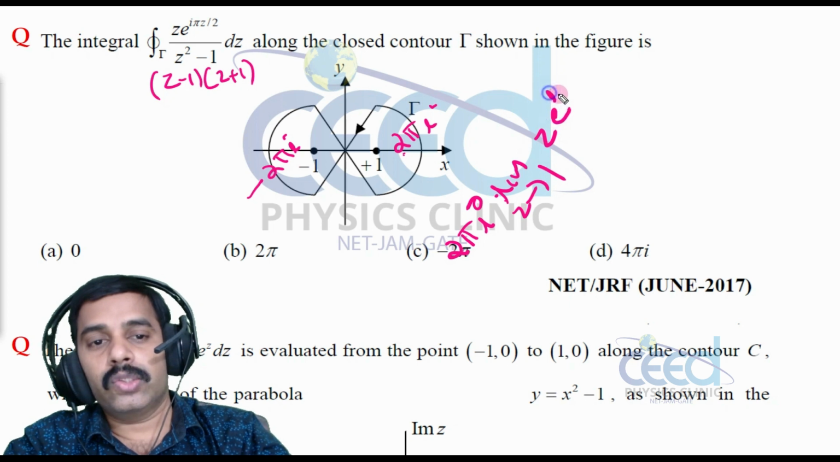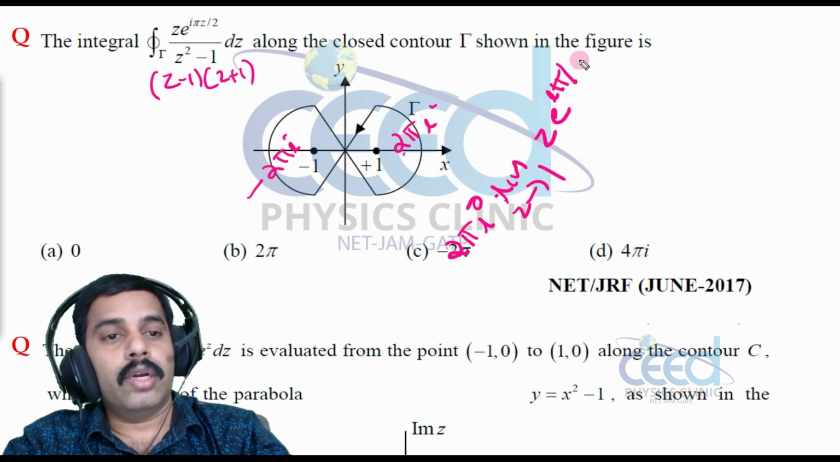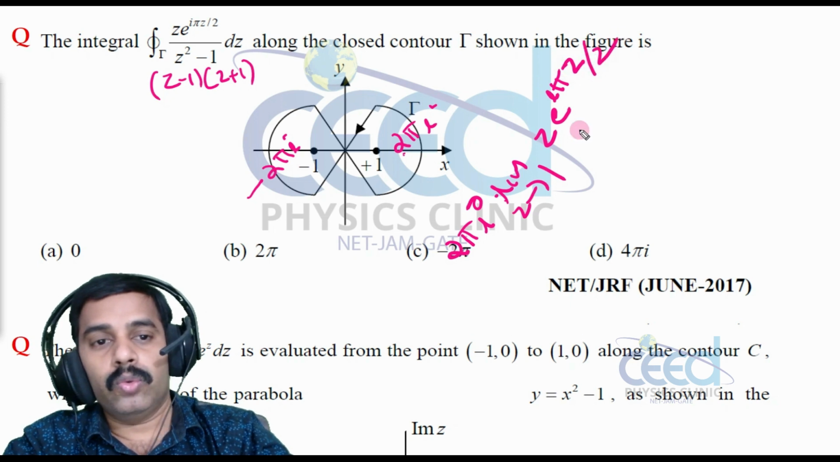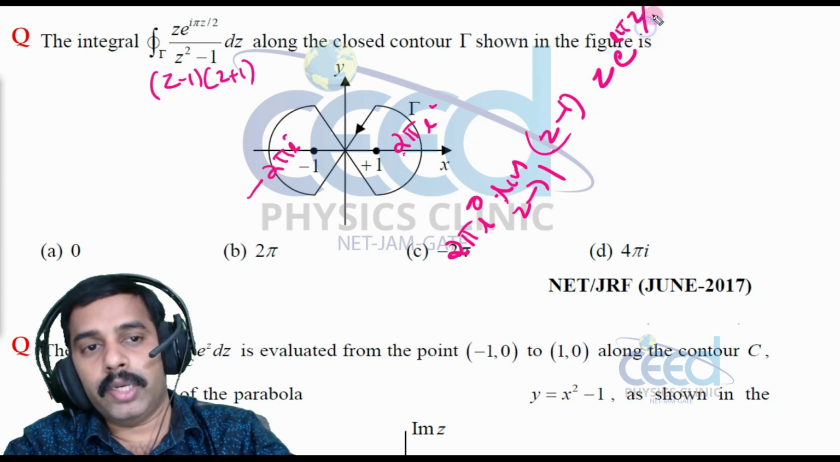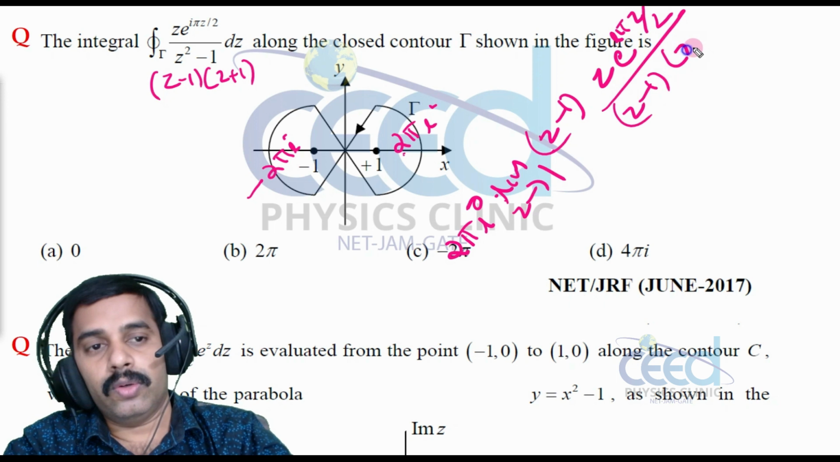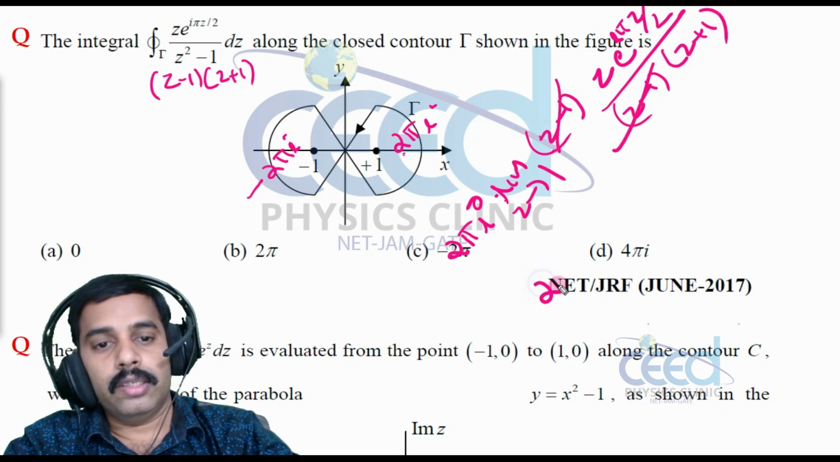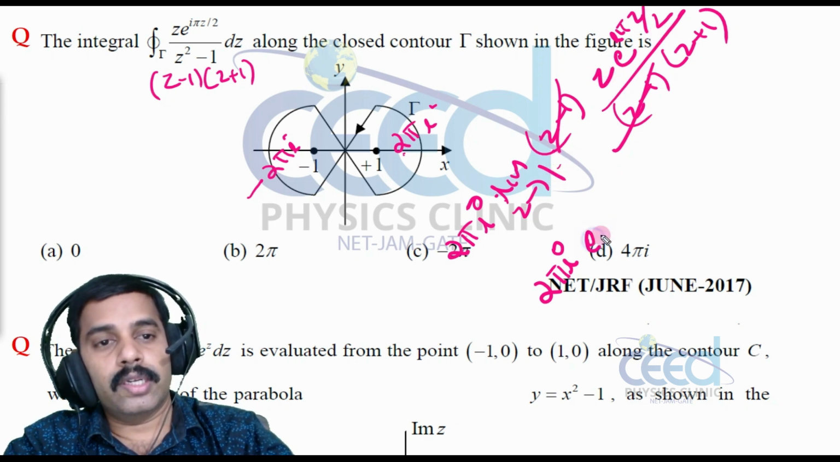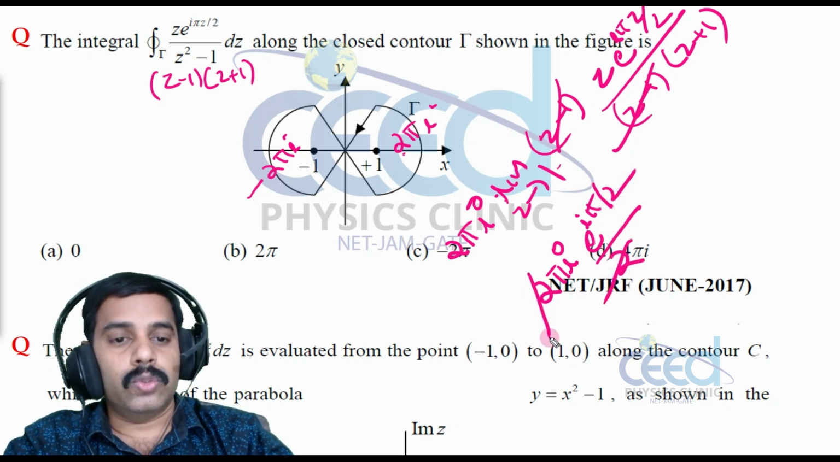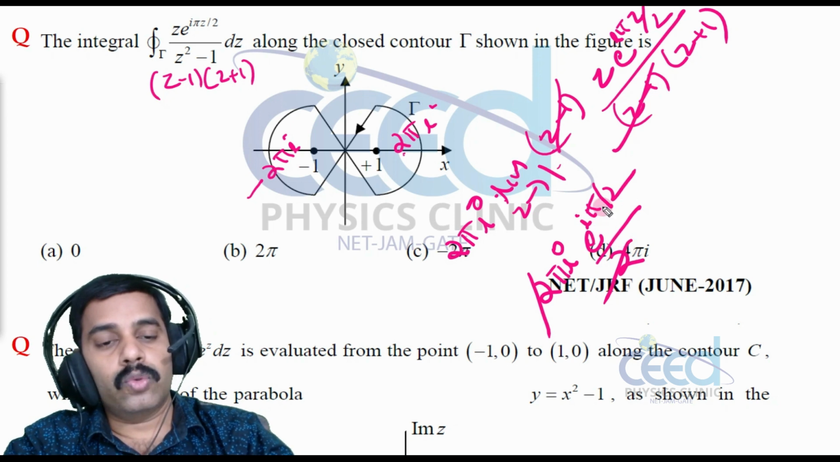For a single pole, we need to take z minus 1 into f of z. So e raised to i pi z by 2 divided by z minus 1 into z plus 1. The z minus 1 will cancel, so that is 2 pi i into, when I give z equal to 1, e raised to i pi by 2 divided by 2, and the 2 cancels. So what is e raised to i pi by 2?